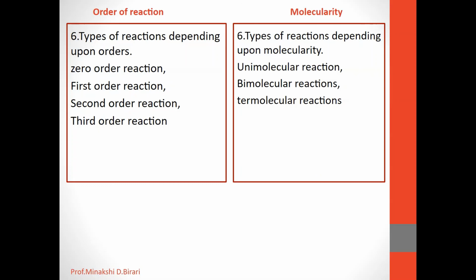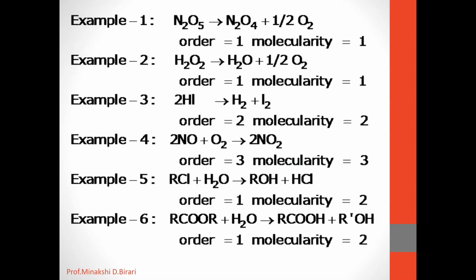So let us see examples of order of reaction and molecularity of reaction. If we take the reaction N2O5 giving N2O4 plus 1/2 O2, the order is 1 and molecularity is also 1.